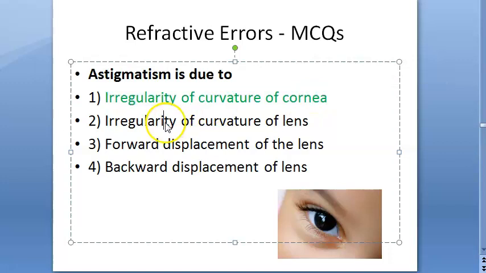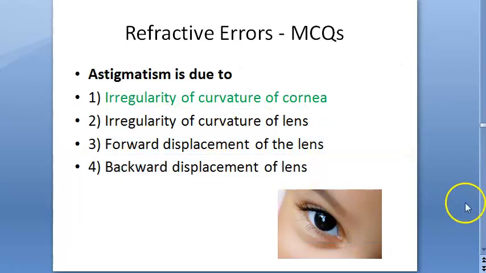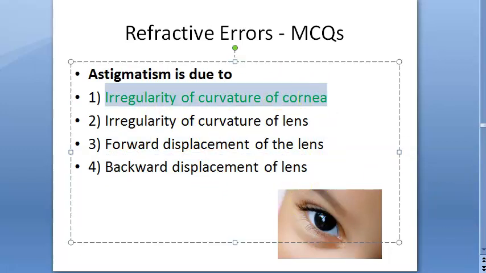Okay. What are the other options here? Irregularity of the curvature of lens, forward displacement of the lens, backward displacement of lens. Okay. Go with the commonest cause. So when you come to astigmatism, you can blame the cornea, you can blame the lens, everything you can blame. Okay, so corneal astigmatism, lenticular astigmatism is a little rare though. Even because of position, it can be there, the astigmatism. Right, because if there is tilting or oblique placement of lens, like in subluxation, then also astigmatism can be there. Even retinal astigmatism can be there. So here we will go with the commonest cause, irregularity of curvature of cornea.